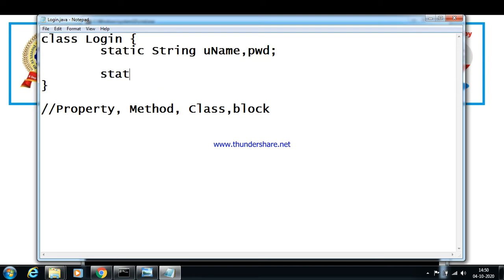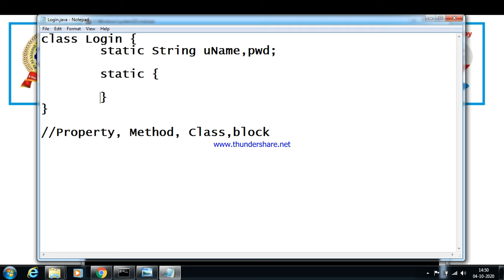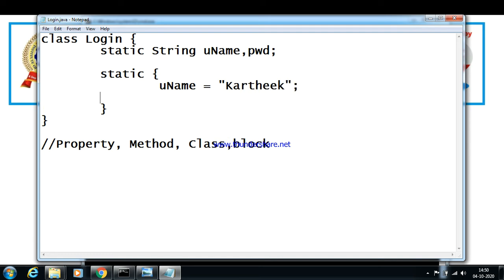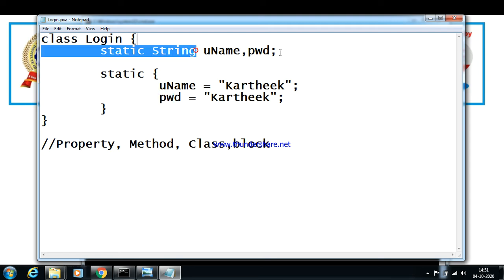And as I said, I create a static block here. A static block is the keyword static followed by curly braces. This is something called a block. This block always contains what? Static content. So inside the static block, I say username equals Karthik, and password equals Karthik. This is a simple block which contains the static username and password, both static in nature. This is a static block.